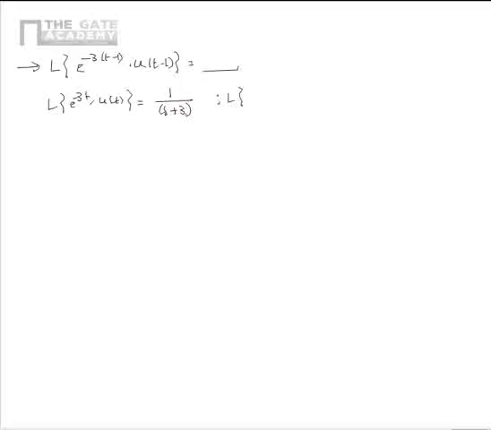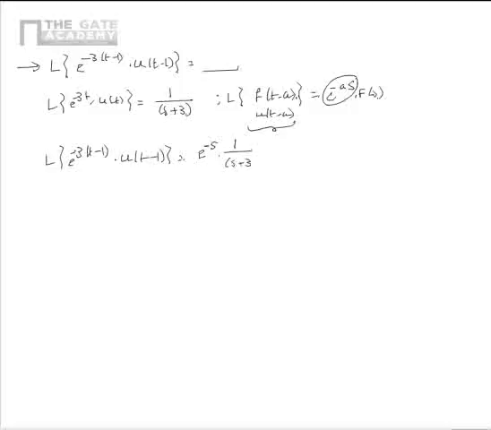We also know that the Laplace transform of f of t minus a multiplied by u of t minus a is equal to e power minus as into F of s. It means that delaying by a in the time domain is equivalent to multiplying by e power minus as in the Laplace transform domain. From this we can write that the Laplace transform of e power minus 3 into t minus 1 u of t minus 1 is equal to e power minus s multiplied by 1 by s plus 3.